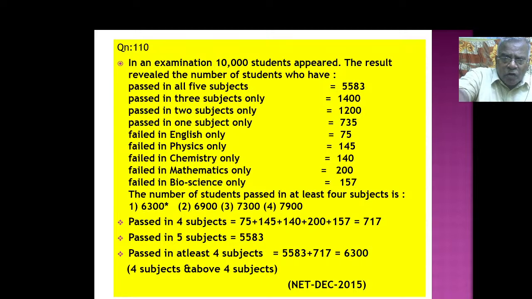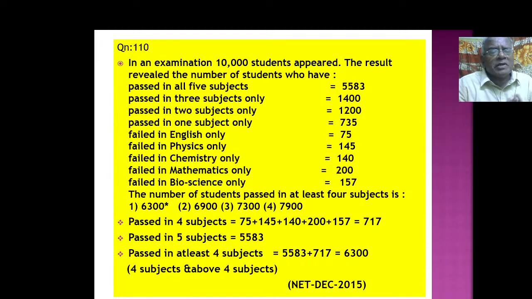Only these things you have to calculate. Now, passed in at least 4 subjects, add both 4 subjects as well as 5 subjects. So 5,583 plus 717, 6,300. That is option A. Have you got the point here? I hope you understood. It's a little bit of logic you have to put in.